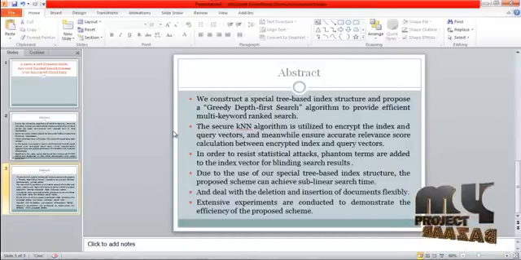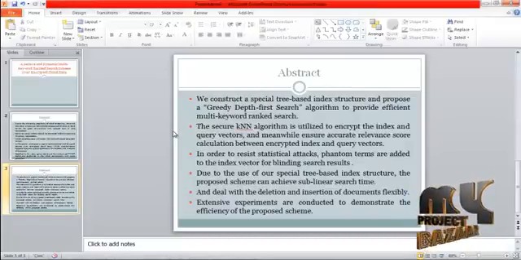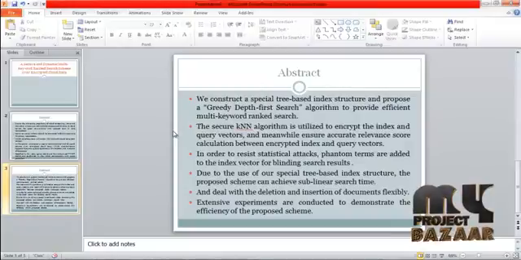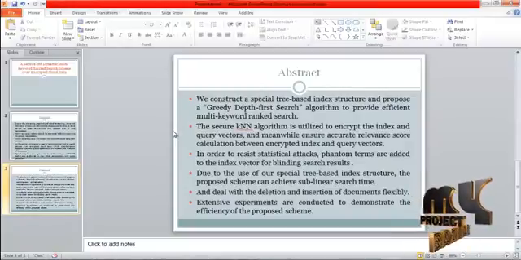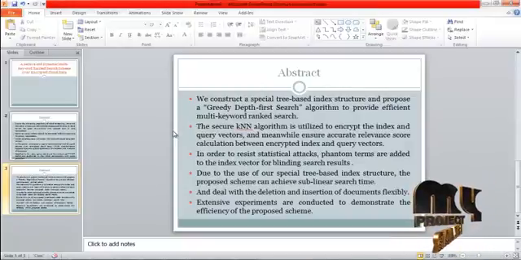The secure KNN algorithm is utilized to encrypt the index and query vectors, and meanwhile ensure accurate relevance score calculation between encrypted index and query vectors. In order to resist statistical attacks, phantom terms are added to the index vector for blinding search results. Due to the use of our special tree-based index structure, the proposed scheme can achieve sublinear search time and deal with the deletion and insertion of documents flexibly. Extensive experiments are conducted to demonstrate the efficiency of the proposed scheme.